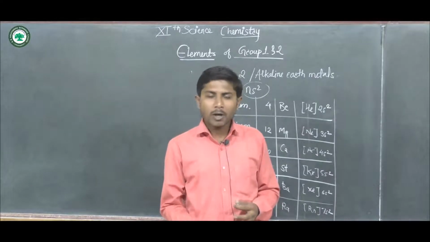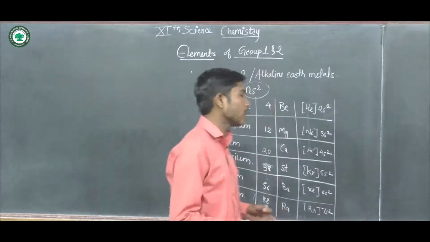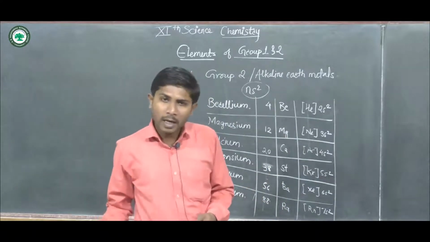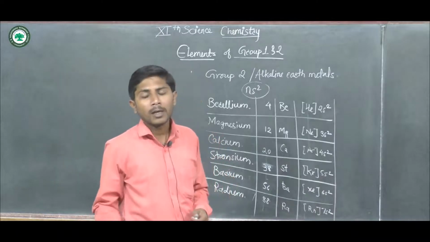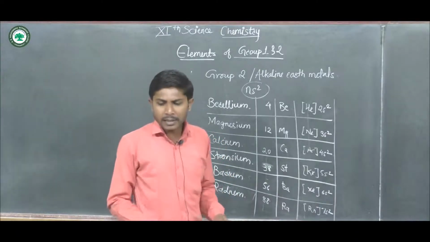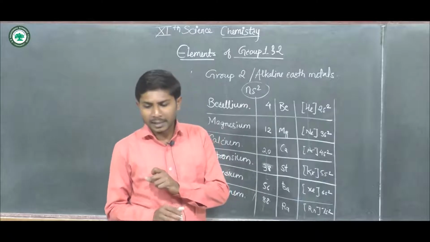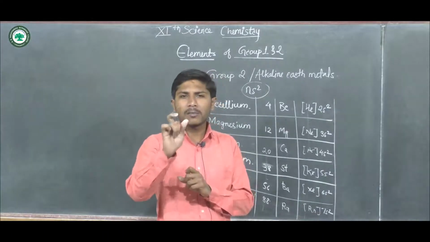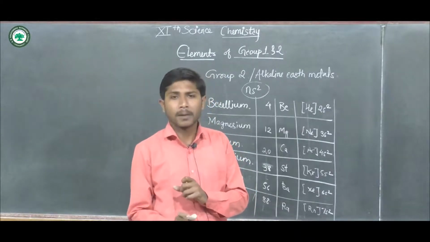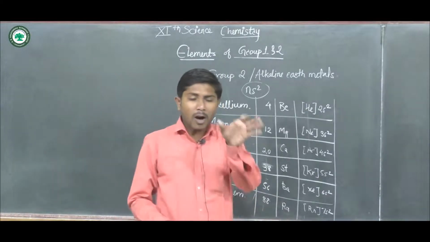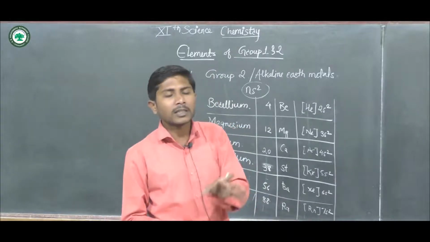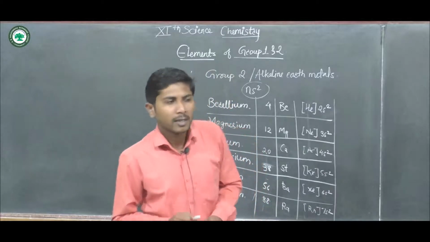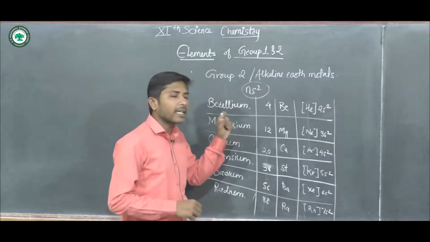All the elements belonging to group first and group second show the same valency: for group first the valency will be 1 and for group second the valency will be 2. Now in case of the atomic density, what does density mean? The number of particles or atoms present in a unit area. The density of all elements belonging to group first and group second increases as we move down the group.